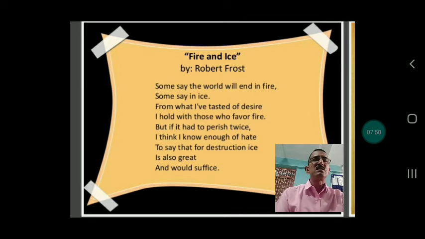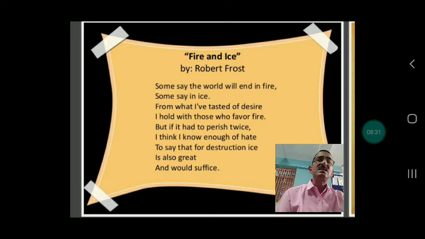So this is the way that we can read it out. What does it mean? It means that the poet has two kinds of ideas, and he has observed keenly the scenes of the people, the predictions made by various kinds of people living all around the globe. So, what is that? They think that the fire or the ice will really perish the whole world on which we live.